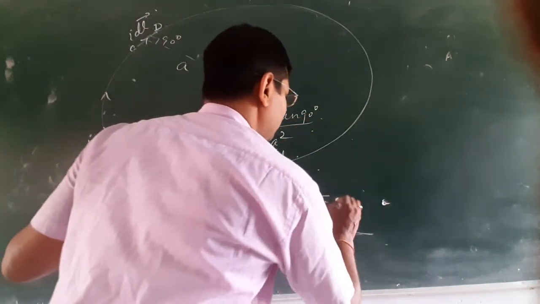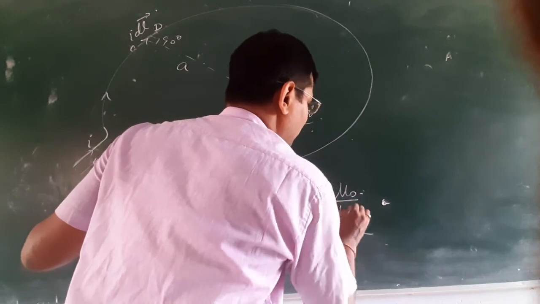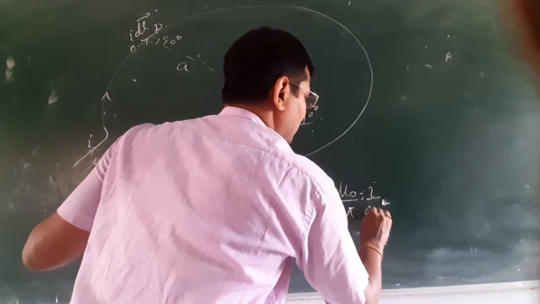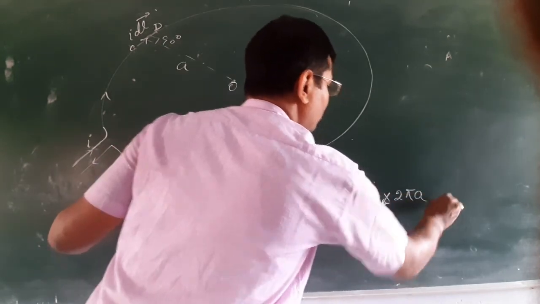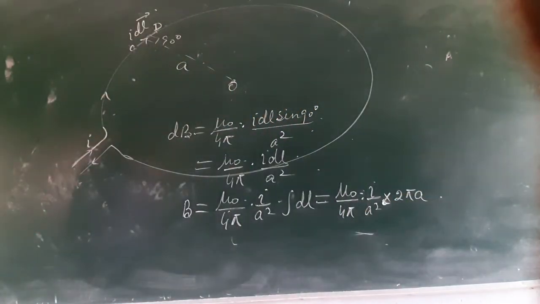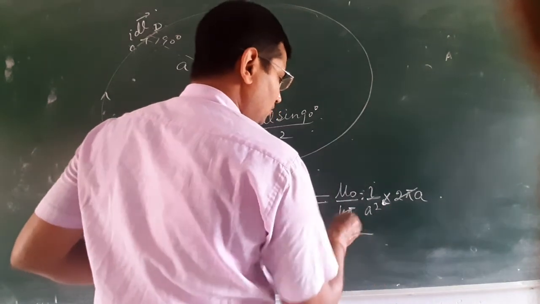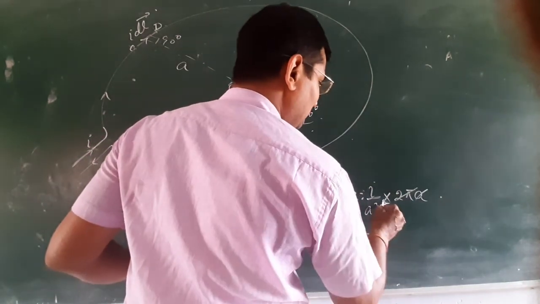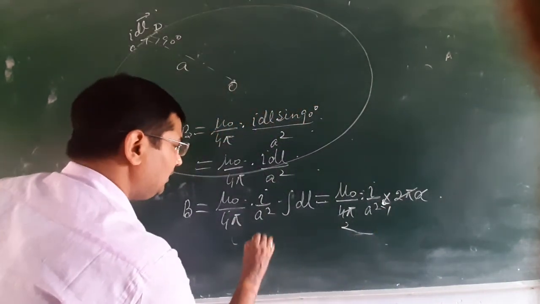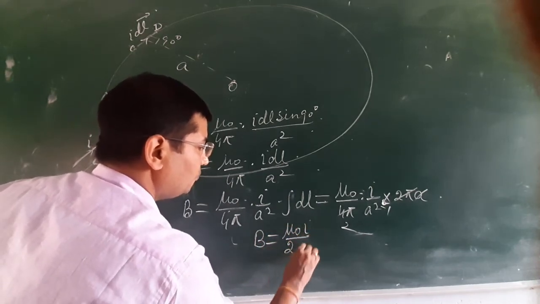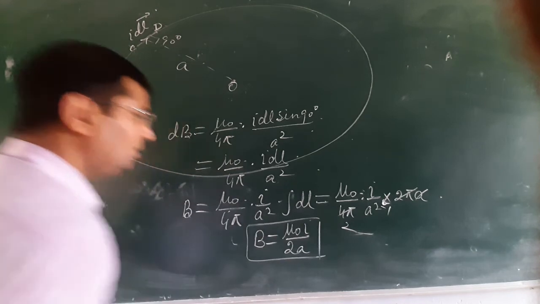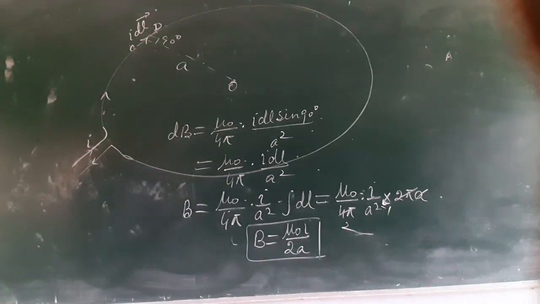So it will be mu naught upon 4 pi I upon a square into 2 pi a. 2 pi cancels with 4 pi and a cancels with a, and finally B is equal to mu naught I upon 2a. This is the